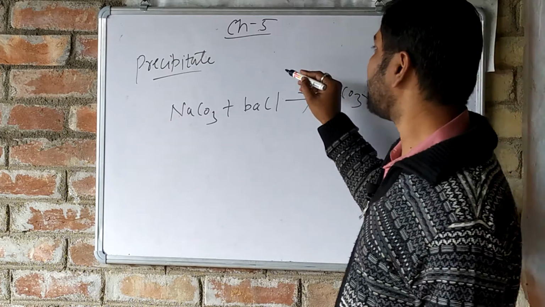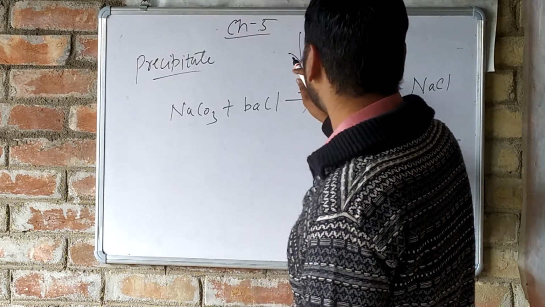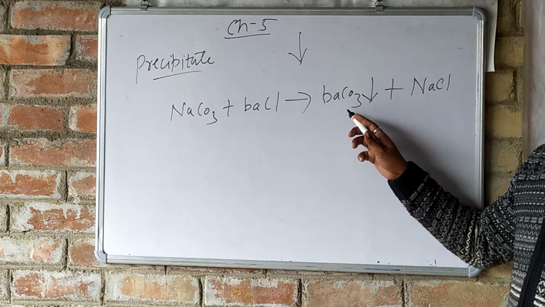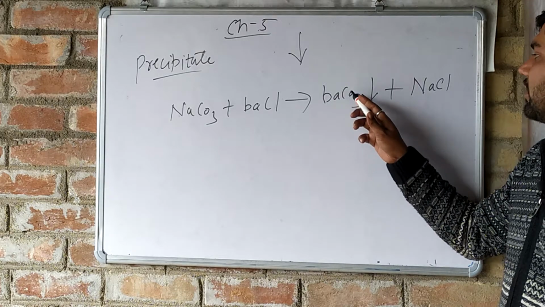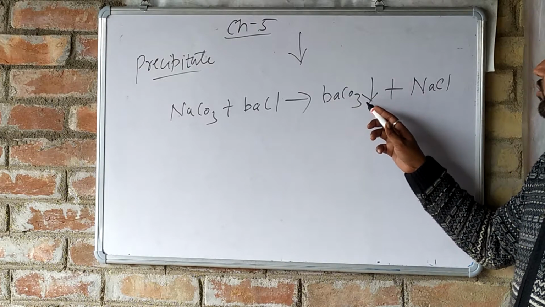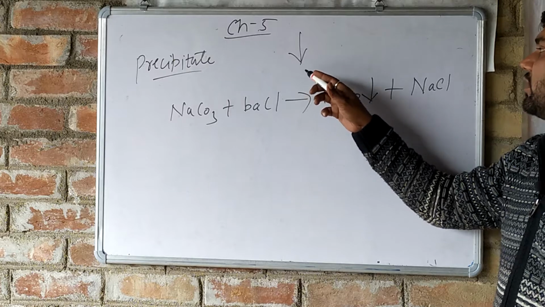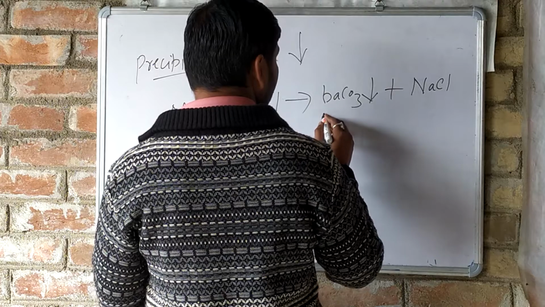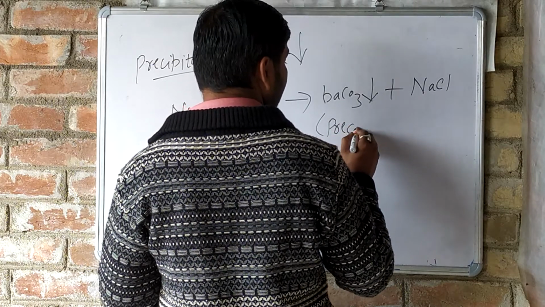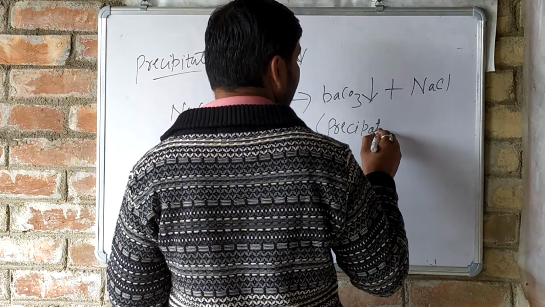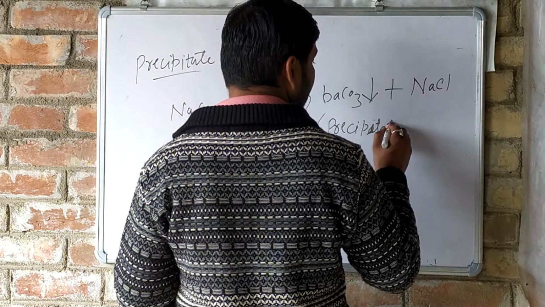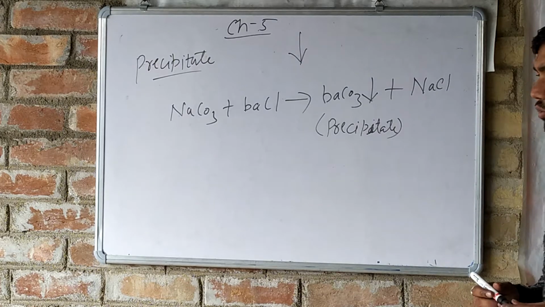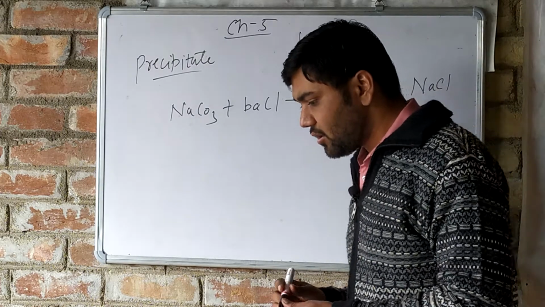This is the sign of a precipitate. If on the product side a product has this sign, the downward arrow, that is the indication of a precipitate. That means barium carbonate is the precipitate formed along with sodium chloride. So this is the formation of precipitate.